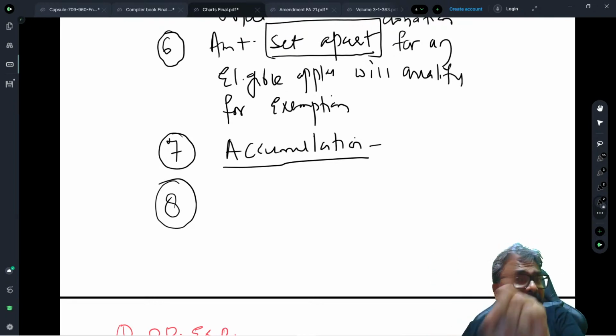Fine. However, one thing will be a default. And what is the default? If you have taken the option of accumulation.